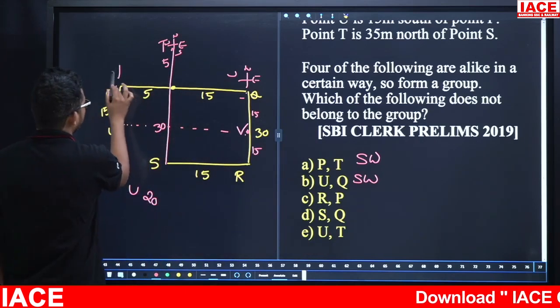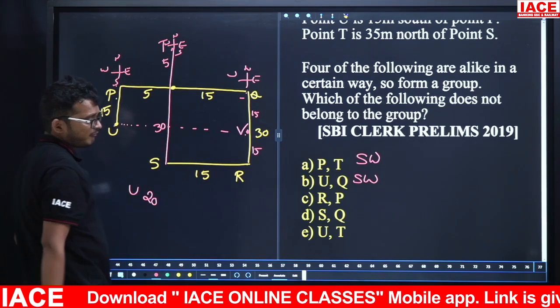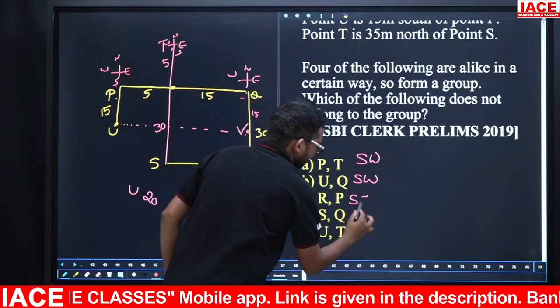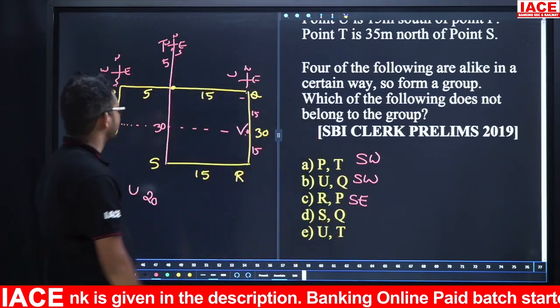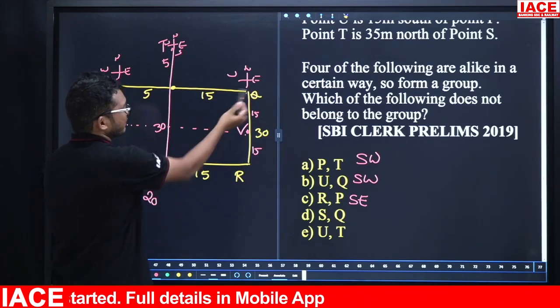Friends, take here P, with east, west, north, south. Now R is southeast of P. This one is: first person is southeast of second person. Next one, S and Q. Friends, take here S and Q. Now S is southwest of Q.